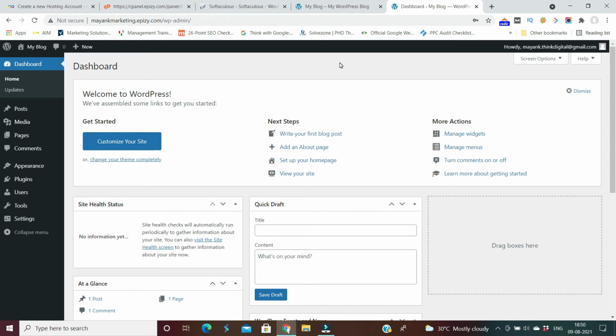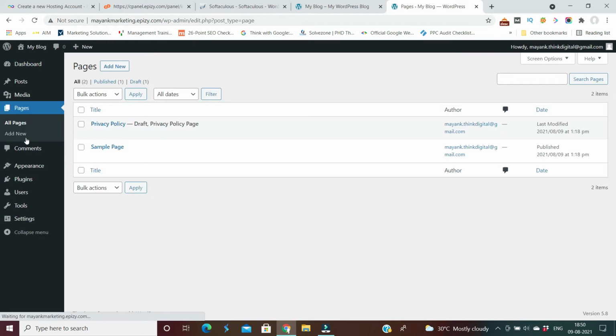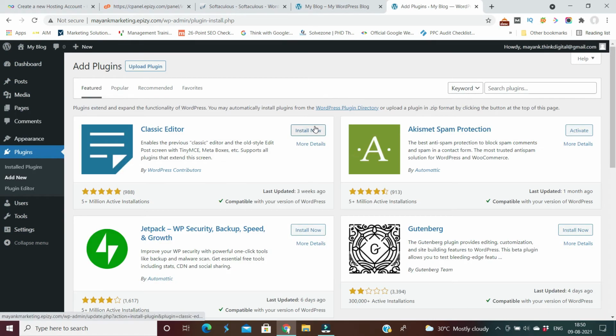So to get the pages, you go to the page section and you can add multiple pages from here. Before that, I suggest you install one plugin so that your website designing can be a little easier, and this plugin is the Classic Editor plugin.